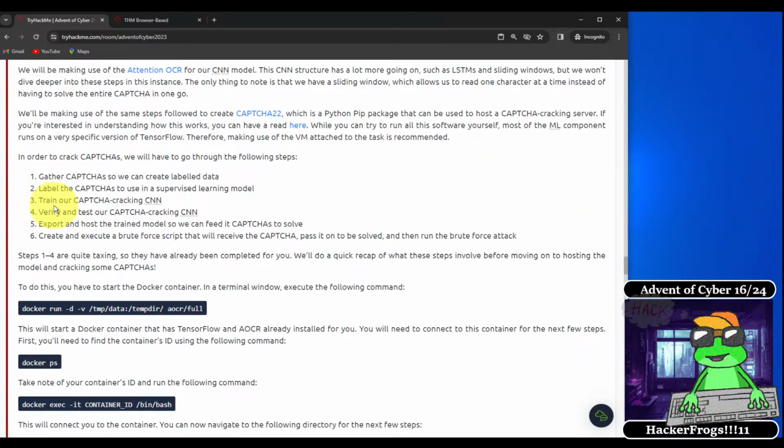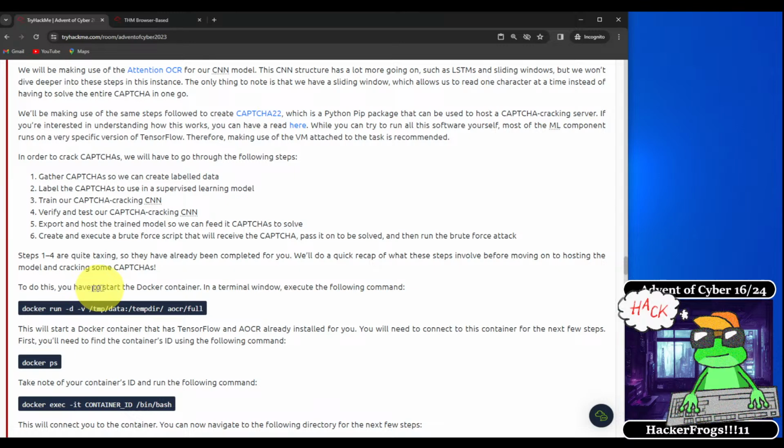1. Gather CAPTCHAs so that we can create labeled data. 2. Label the CAPTCHAs to use in a supervised learning model. 3. Train our CAPTCHA cracking CNN. 4. Verify and test our CAPTCHA cracking CNN. 5. Export and host the trained model so we can feed it CAPTCHAs to solve. And 6. Create and execute a brute force script that will receive the CAPTCHA, pass it on to be solved, and then run the brute force attack.